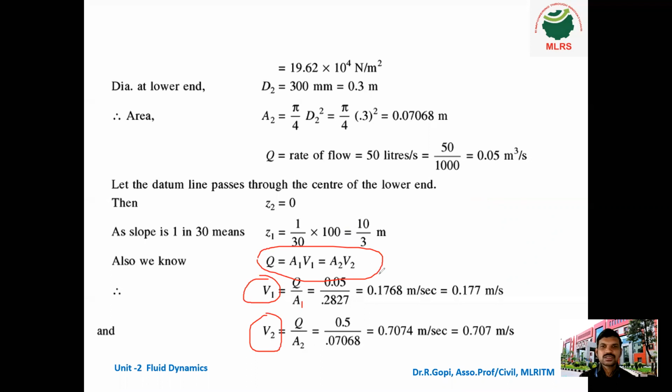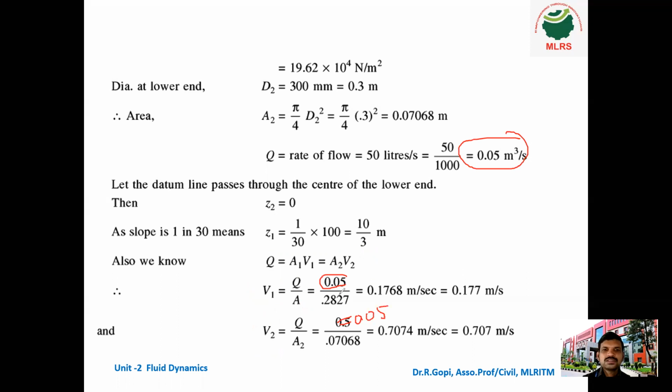Now student, here one small mistake is there. Please do the correction. This is not 0.5, this is 0.05. Here you can see the discharge is 0.05. So 0.05 divided by 0.2827, which is the A1 value, and 0.05 divided by 0.07068, which is the A2 value.